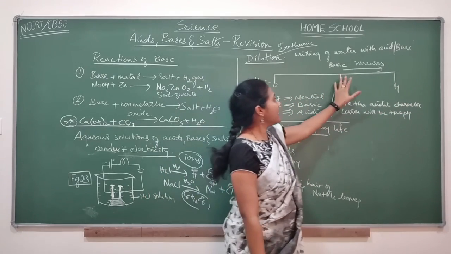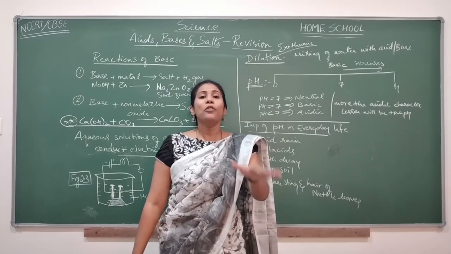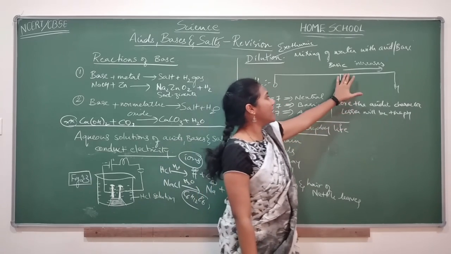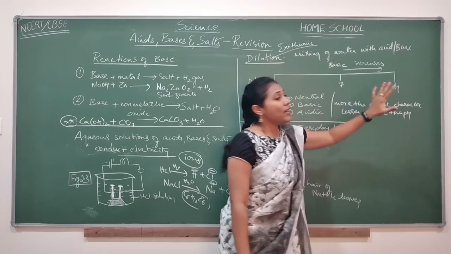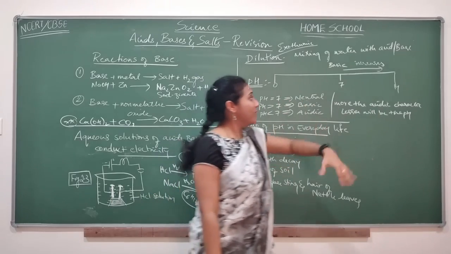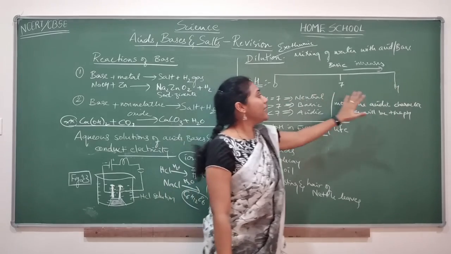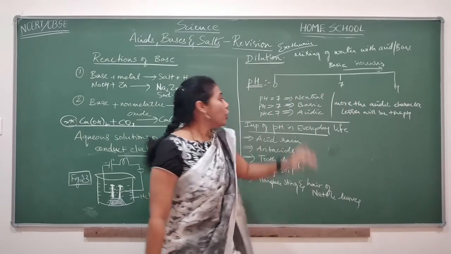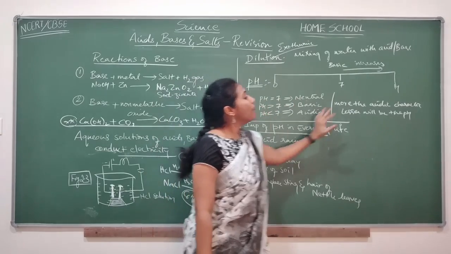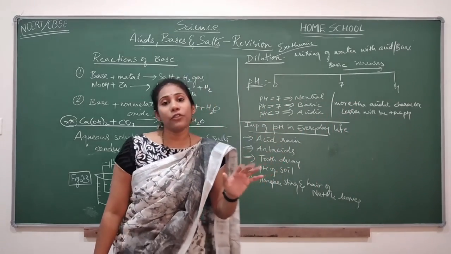If the value is 7.5, 8 and so on, then it is a mild base. OH minus ion concentration is very low for values like 7, 8, and very high for values like 13, 14. So the higher the pH value, the stronger the base. The lower the pH value, the stronger the acid. This is the concept you have to remember.